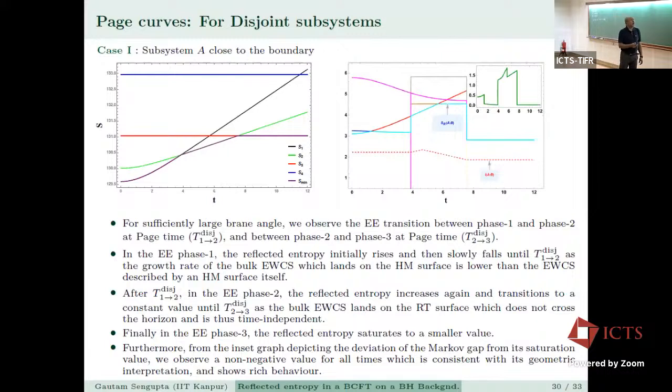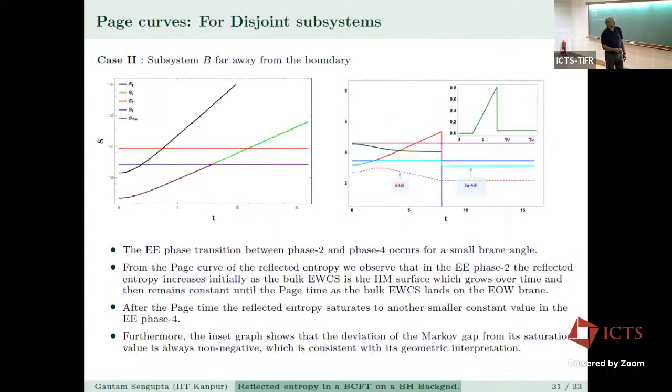We are not sure that if you consider all the saddles, then these kinks should smoothen out. But that's a conjecture. I don't have a proof for it. And for case 2, when the subsystem B is far away from the boundary, the E phase transition between phase 2 and phase 4 occurs for a small brane angle.